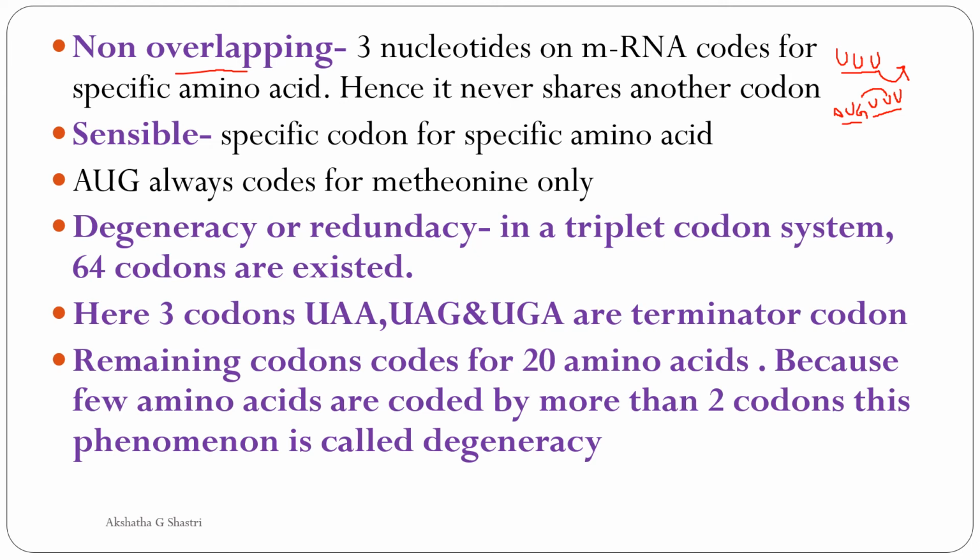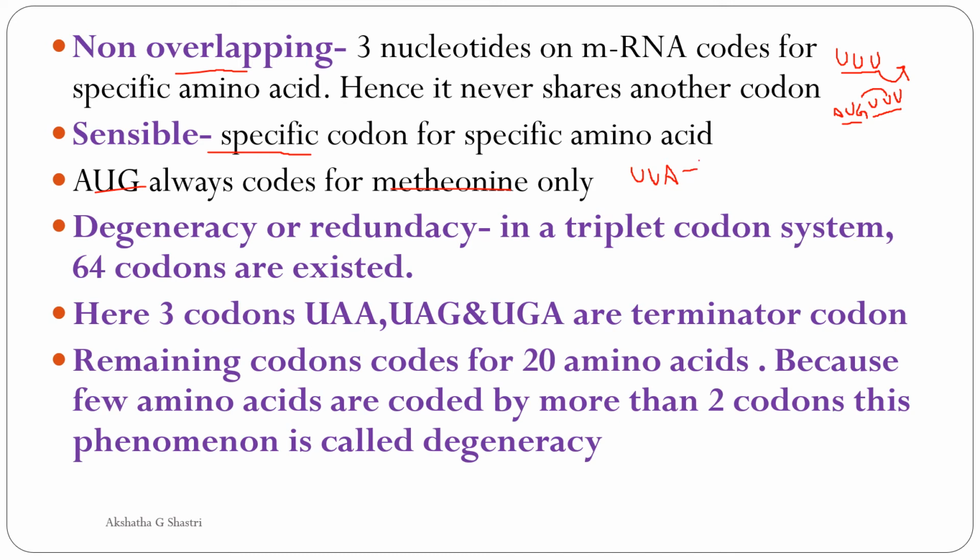Okay, so 3 nucleotides should code for a specific amino acid. Next is sensible. Sensible means a specific codon codes for a specific type of amino acid during protein synthesis. That means AUG is for methionine only. One more I'll tell you: UUA is for leucine. If UUA is there, that codes for the amino acid leucine only.